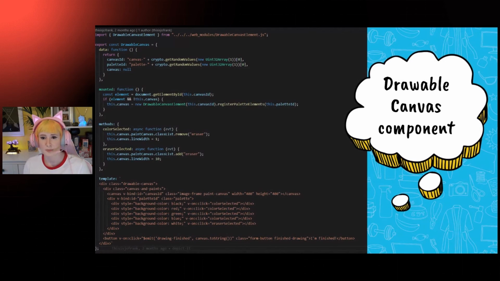So while I made a bunch of smaller Vue components for tiny pieces of interaction, things like copyable text box for shareable links and the timer bar component to display countdown timers, the most interesting component is the drawable canvas component. And this was a combination of two things. So I used an NPM package called Snake Canvas that I originally built for a digital whiteboard project, which allows us to track users' cursor movements and turn them into a drawing, and a Vue component that consumed this NPM package and added some methods and an event that could be raised whenever somebody finishes their drawing.